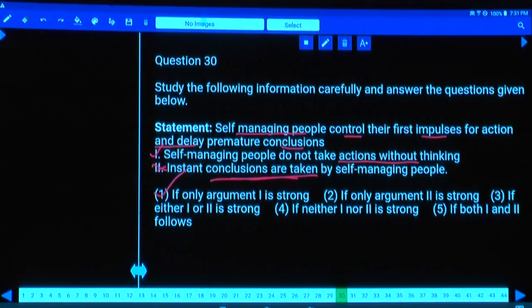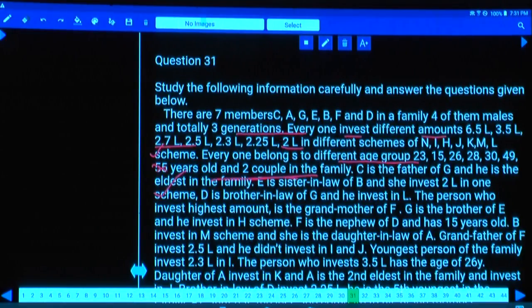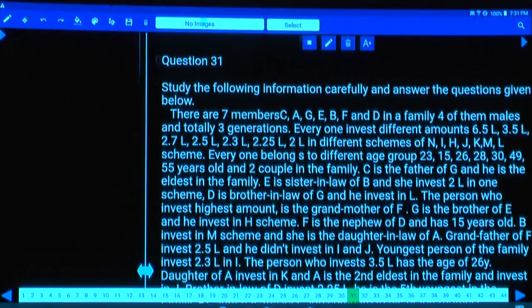Done with this? Then question numbers 31 to 35. Now in these question numbers 31 to 35, how many persons are there? There are 7 persons. And who are those 7 persons here?